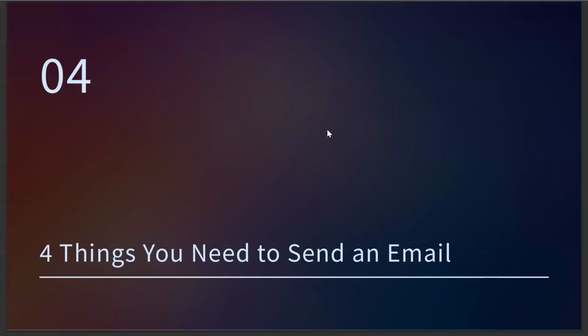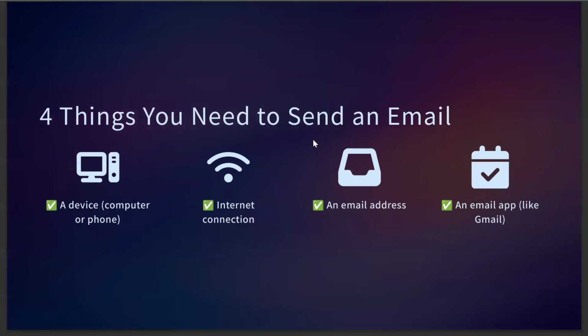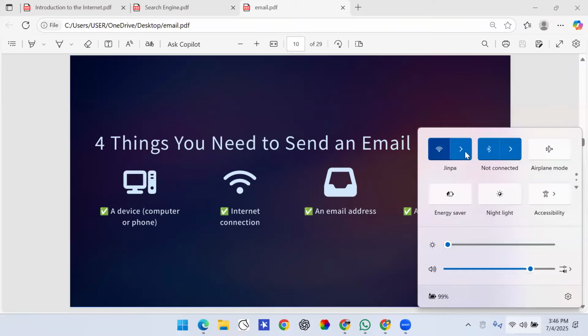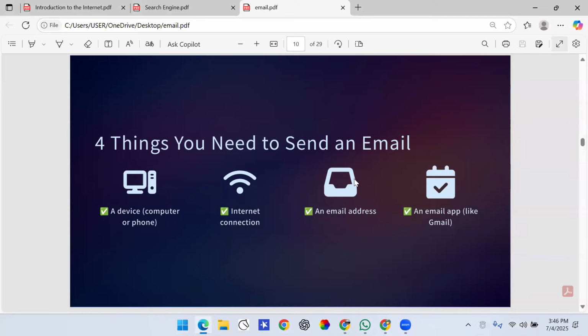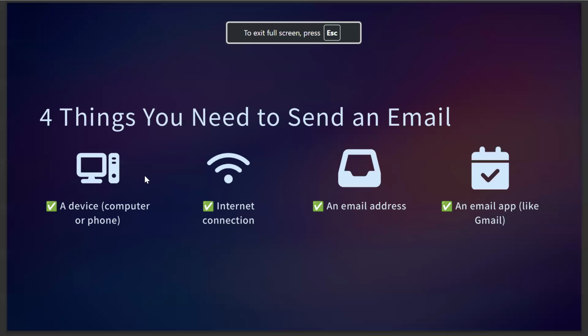Now, four things that you need to send an email. The first thing is, let's say you are writing an email, but you cannot send that email, right? So that's a problem that you're facing. Now, when you are solving a problem, what do we call that? We call that troubleshooting, right? So we have to check if our device is connected to the internet or not. You can see that our device is currently connected to the internet, right? That's why I can send my email to my friend. So my device, or computer or phone, needs to have an internet connection, and you need an email address, and you need Gmail, of course, right? And you can send an email to your friend, to your teachers.